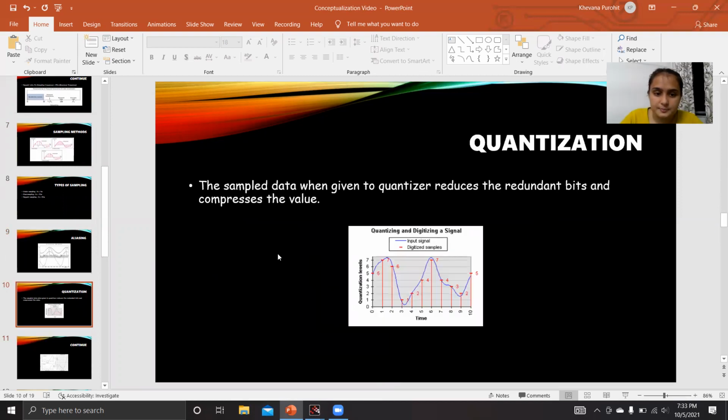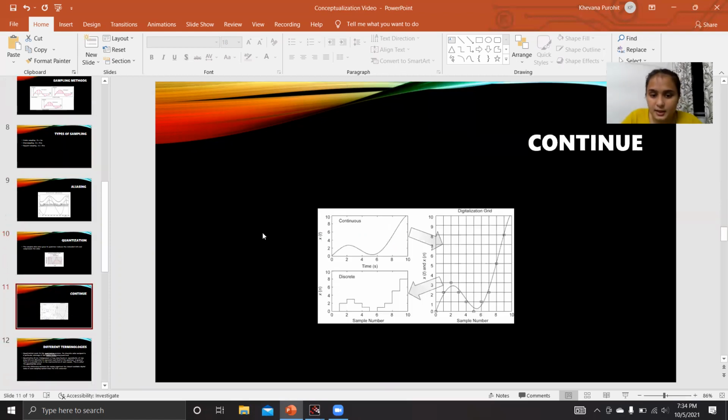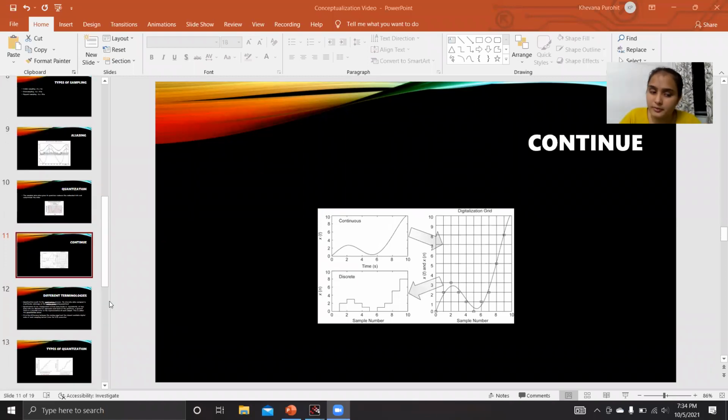What is quantization? Quantization is nothing but when we take a sample, like whichever samples we have taken, and we assign a rounded value to that sample or the sample range, then that is called quantization. As you can see here, the continuous and discrete time signal is now quantized. The value here is 2 for this point, so this quantized value is 2. Likewise, all the values of the samples are quantized, or assigned a rounded value.